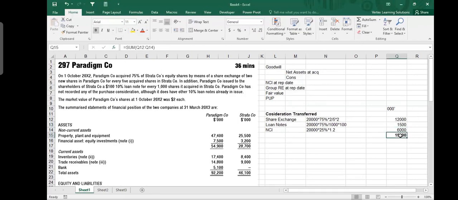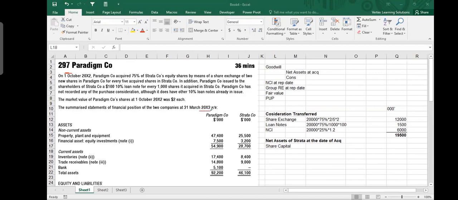This 19.5 million, which has been given in total, and then you say net assets of Strata at the date of acquisition. So for net assets of Strata at the date of acquisition, now here we talk about that retained earnings thing. Share capital you have. By the way, I'm sure that you remember previously that the acquisition happened on 1st of October.